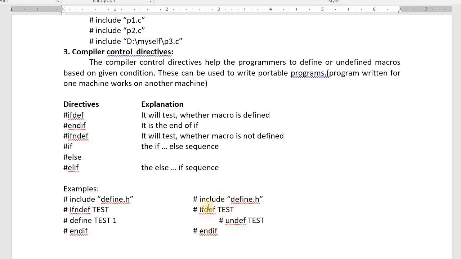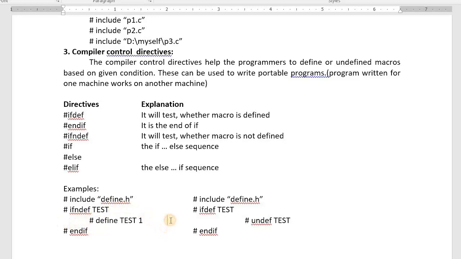These are examples for compiler control. If not defined, we have added external file define.h. Then the machine will check whether the test macro is available in that. If available, we use it. If not available, then it will define it and we use it. Understood all of you? If not defined, we define and we use it. I hope you are getting it.